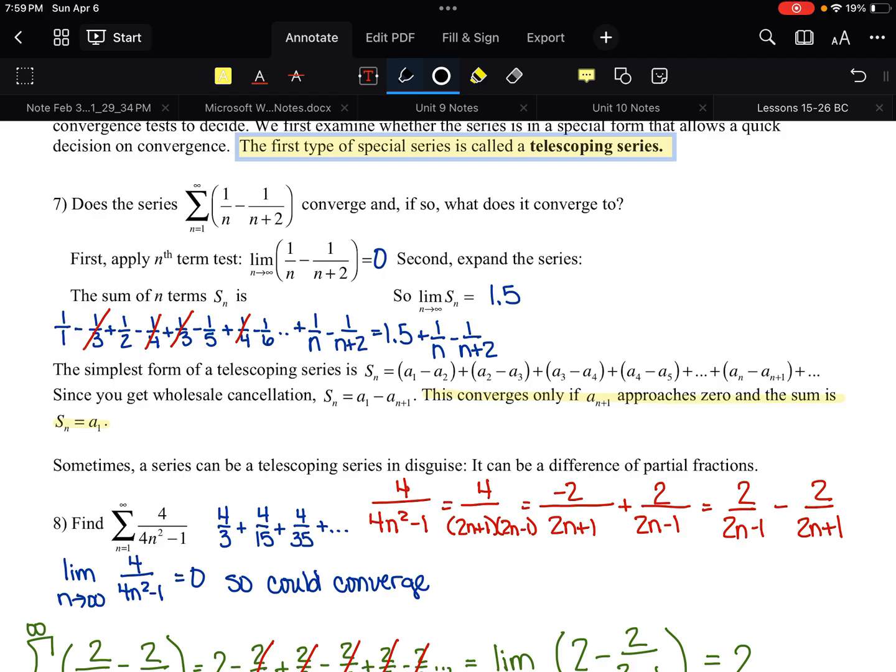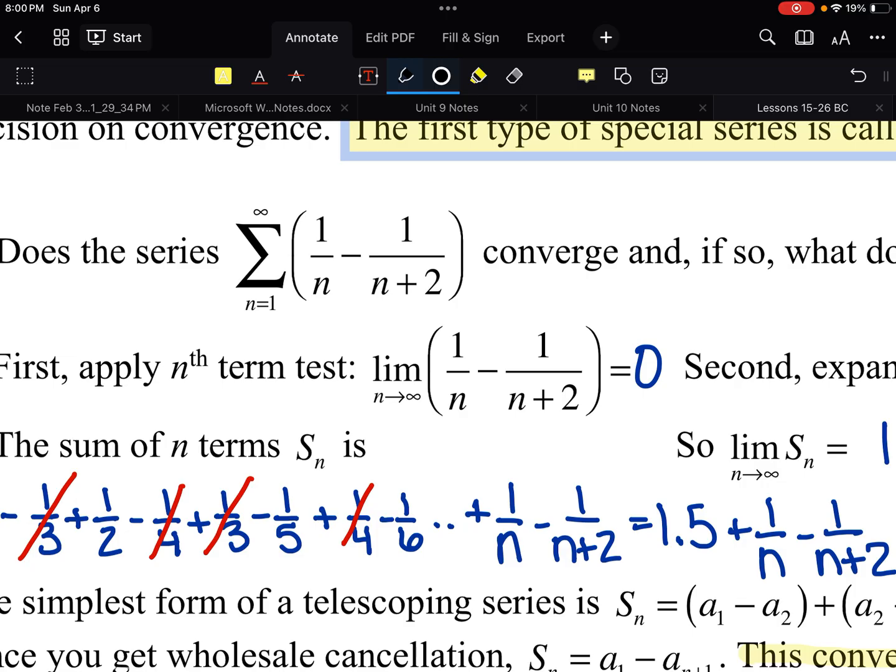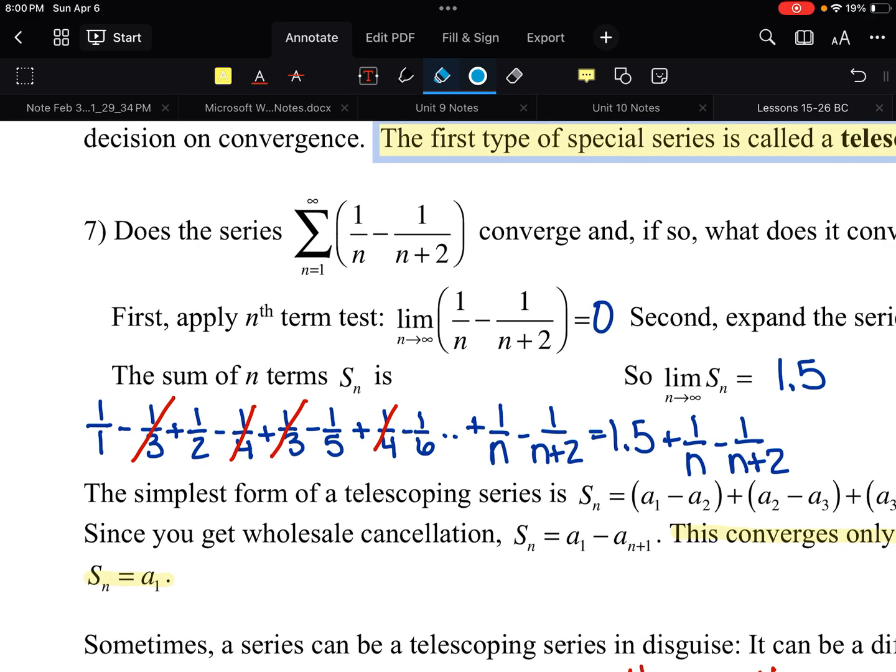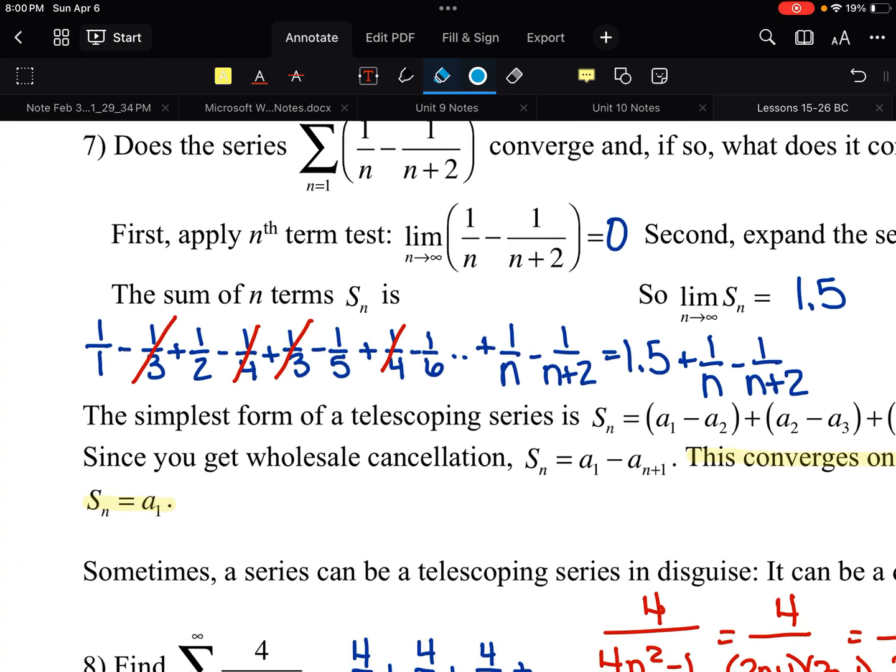This next example, these are called telescoping series, and they're kind of cool, I guess. These are tricky. The main thing about these is they're a special type of series that you need to recognize. And the thing that makes them stand out is you have two terms and you're subtracting them. So when you have two or more, but usually two terms that are being subtracted, that's probably going to be a telescoping series.